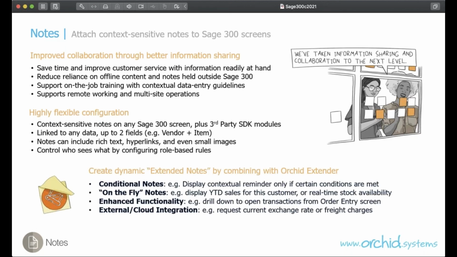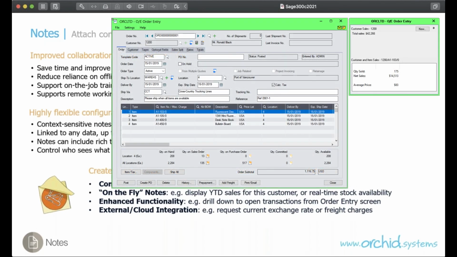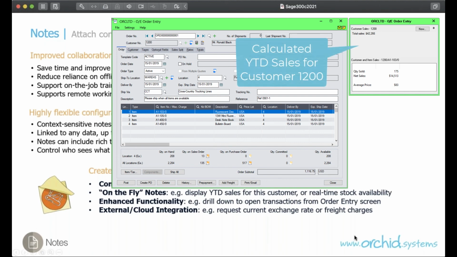You can also use notes in conjunction with Extended Developer to create conditional notes and on-the-fly notes. So if you want the notes to apply only for certain customers, you can use an extended script that is run only where certain conditions are met.